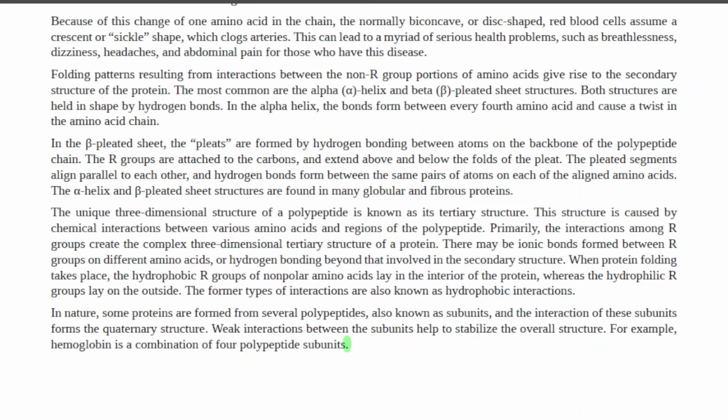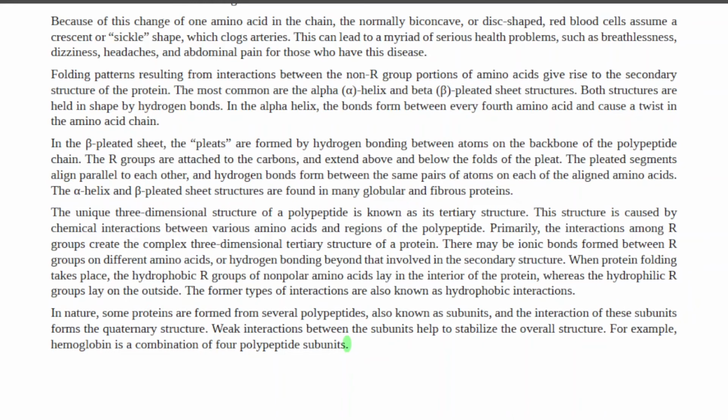The unique 3-dimensional structure of a polypeptide is known as its tertiary structure. This structure is caused by chemical interactions between various amino acids and regions of the polypeptide. Primarily, the interactions among R groups create the complex 3-dimensional tertiary structure of a protein.